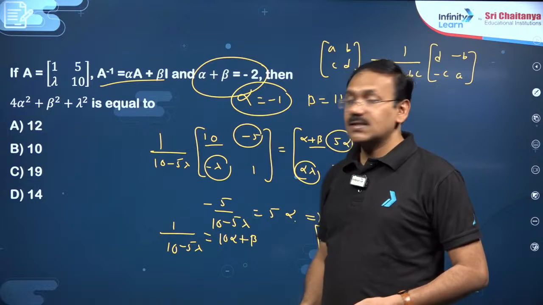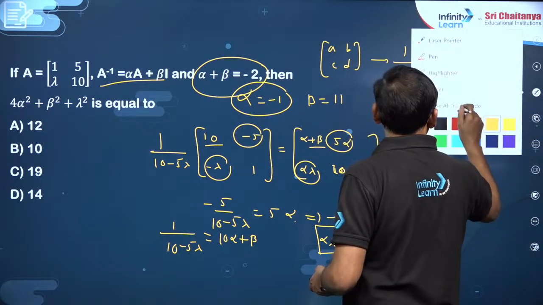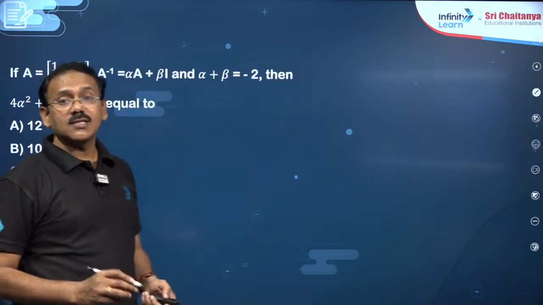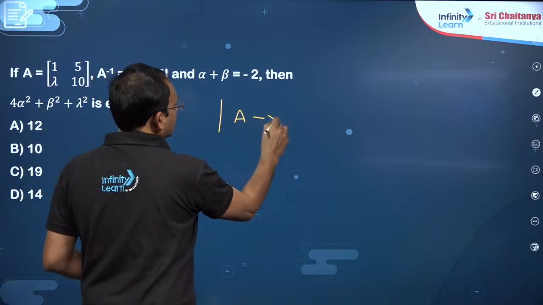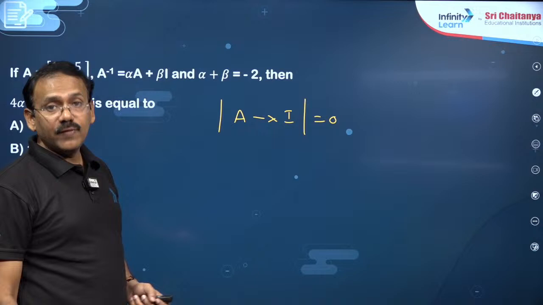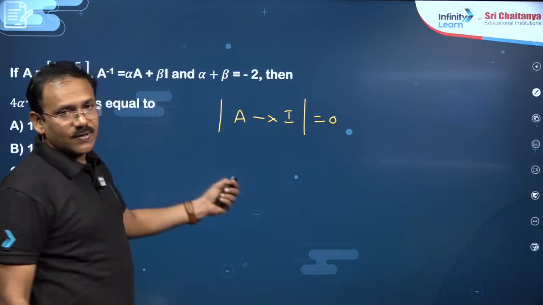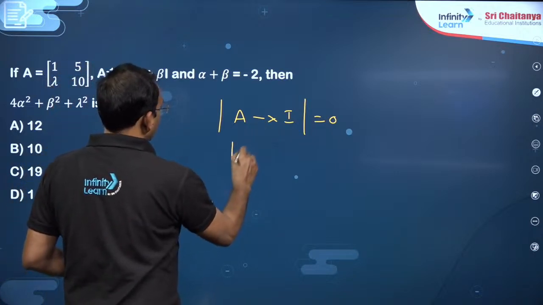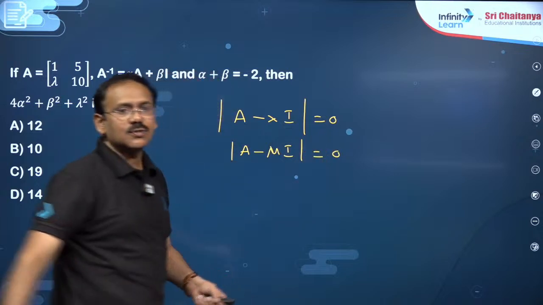Or another way is characteristic equation. For the same question, I think, dear students, so you can also write characteristic equation, meaning every square matrix satisfies its characteristic equation. That is det of A minus lambda I is equal to 0. If you apply this, you will get a characteristic equation which the square matrix A satisfies. For example, here already lambda is there, so let me use mu. Det of A minus mu I is equal to 0, dear students.